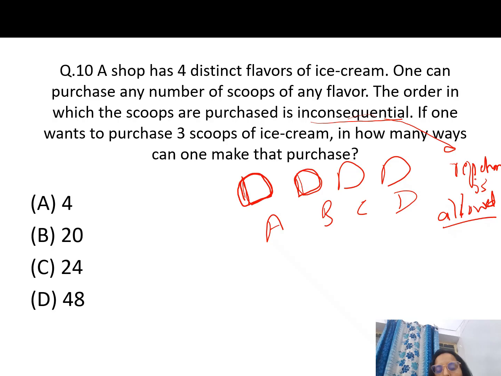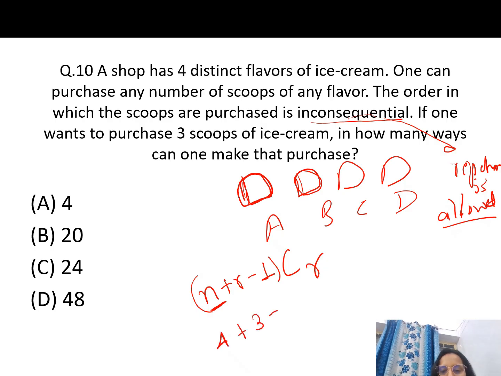So this is simply a combination question in which repetition is allowed. The formula for this is n plus r minus 1 C r, where n is the number of flavors, which is 4, and r is 3, the scoops of ice cream you have to purchase.